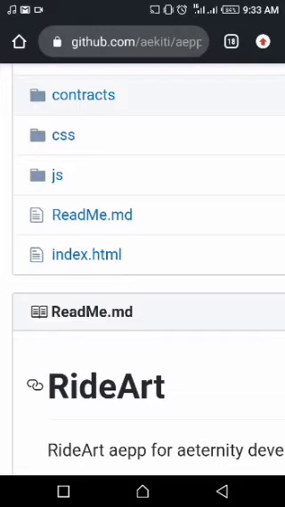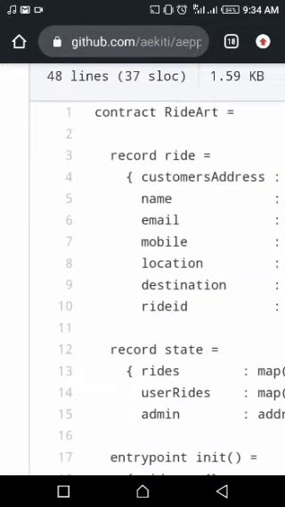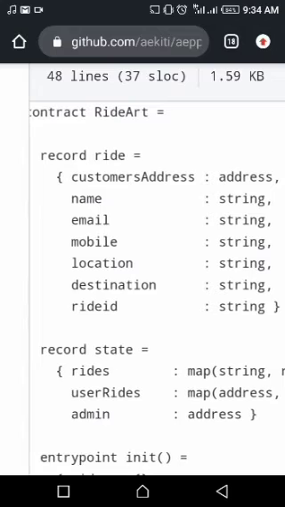And during this project, I used the Sophia programming language for my smart contract. I used CSS, I used JavaScript, and HTML. So let me explain my contract. Sorry, it's taking time. So this is my contract right here.